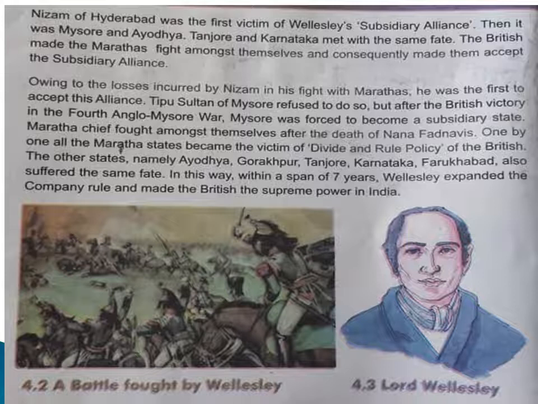Maratha chiefs fought amongst themselves after the death of Nana Fadnavis. In this way, slowly many princely states accepted this policy. They lost their money and at the same time whose army became strong? Britishers' army. One by one, all the Maratha states became the victim of the divide and rule policy of the British. The other states, namely Ayodhya, Gorakhpur, Tanjore, Karnataka, also suffered the same fate.